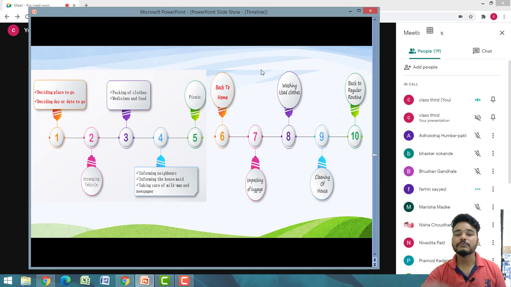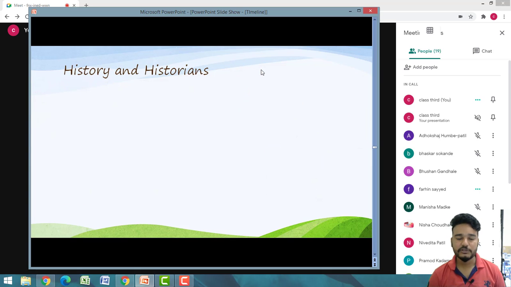Now we'll move forward to our next point. Now the next point is history and historians. Now you have seen or learnt the subject history has been added. Right now you have EVS, environmental studies, up to class 5, but if you go to class 6 you have history separate, civics separate, and geography is a separate subject. So what is this history and what are these historians and all those things, okay?